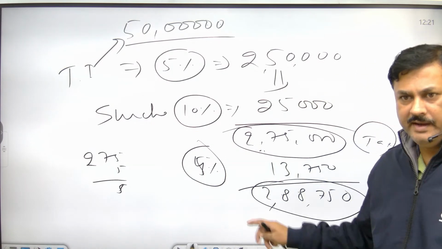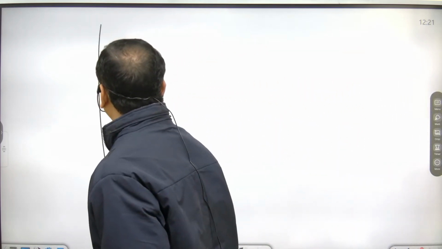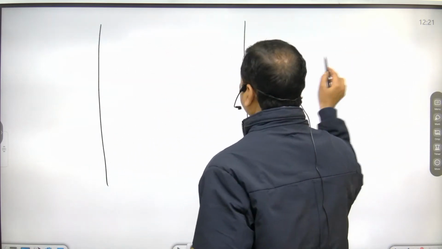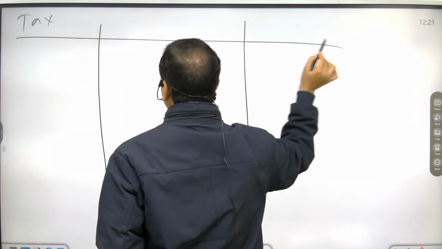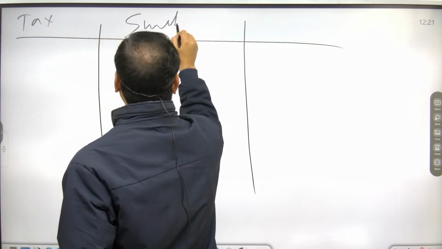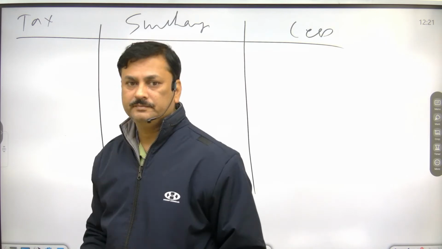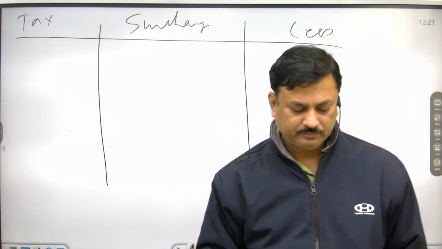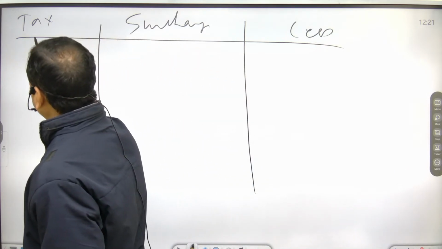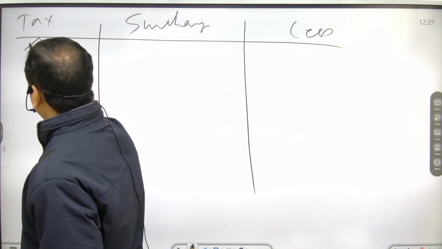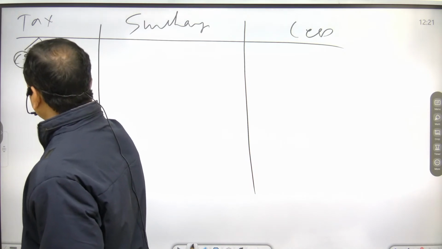Okay, any doubt? Now just make a table. Here is tax, here is surcharge, and here is cess. Now write down first, what is the purpose of tax? Tax is imposed by both. It is imposed by central government as well as state government.